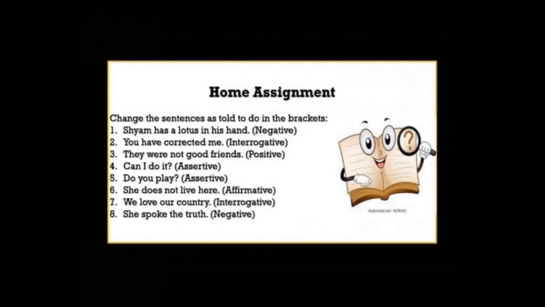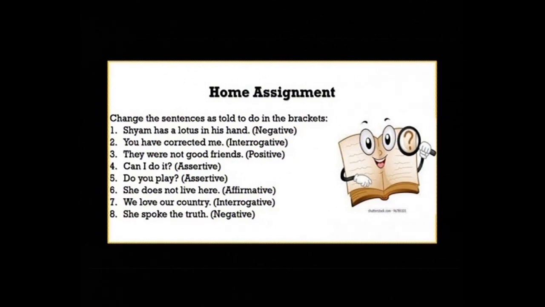Change the sentences as told to do in the brackets. Here I have asked you to change the sentences as given. Sham has a lotus in his hand. Change it into negative. Next, you have corrected me. Change it into interrogative. Next, they were not good friends. Change it into positive. Can I do it? Change it into assertive. Do you play? Change it into assertive. She does not live here. Change it into affirmative. We love our country. Change it into interrogative.